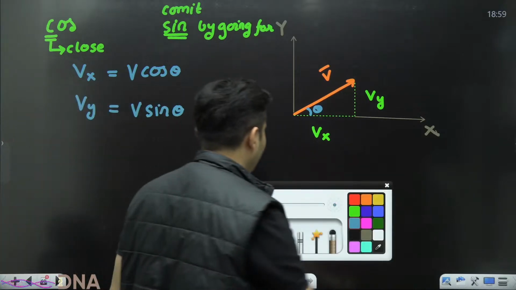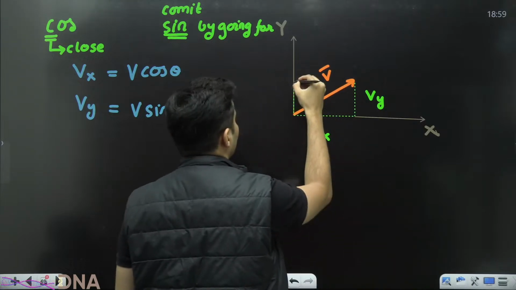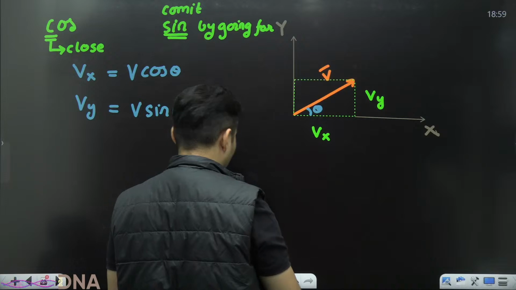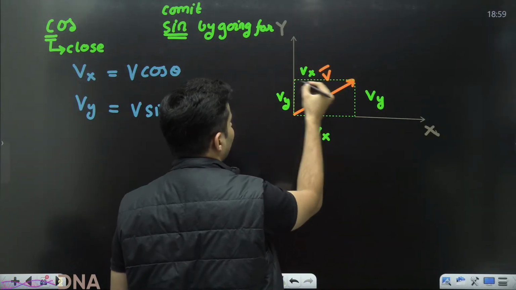You can also see one interesting thing. By the way, I can also draw it like this and then like this. This is also perfectly okay. There is nothing wrong. Then this will be Vy and this will be Vx.